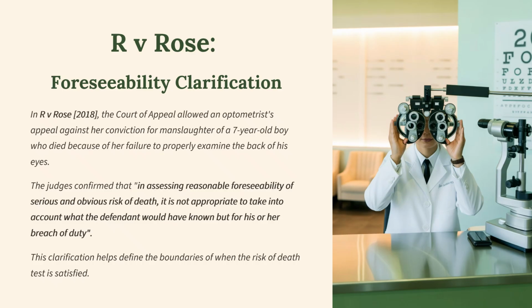So in that case, the Court of Appeal allowed an optometrist's appeal against her conviction for manslaughter of a 7-year-old boy who died because of her failure to properly examine the back of his eyes. The judges confirmed that in assessing reasonable foreseeability of serious and obvious risk of death, it is not appropriate to take into account what the defendant would have known but for his or her breach of duty. The clarification helps define the boundaries of when the risk of death test is satisfied.